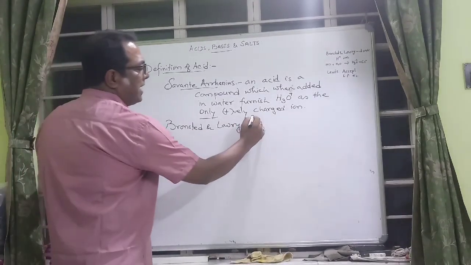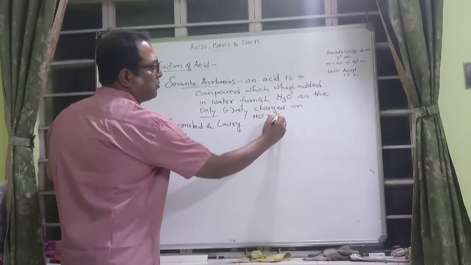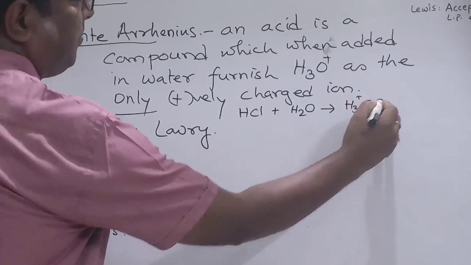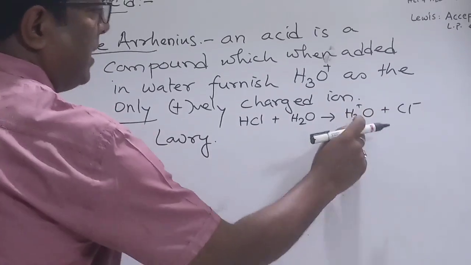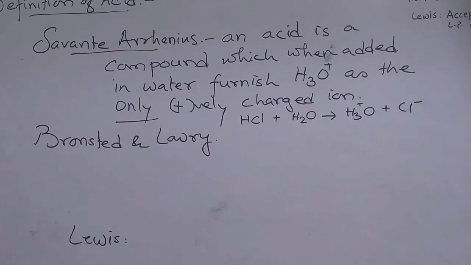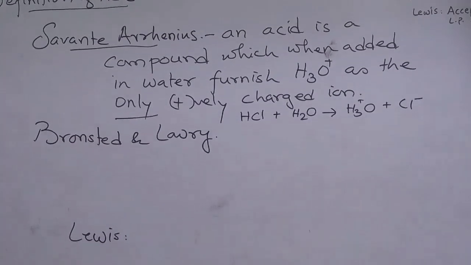Like hydrochloric acid is an acid. Why? Because when you are adding it to water, it produces hydronium ion as the only positively charged ion. There is no other positively charged ion. While Bronsted and Lowry discussed acid in a different way.